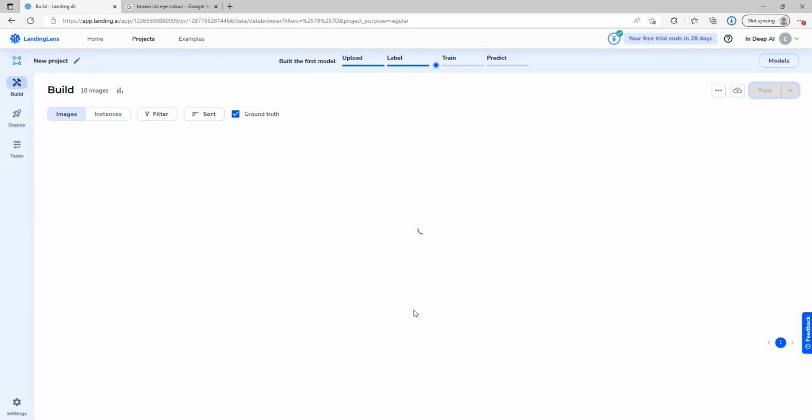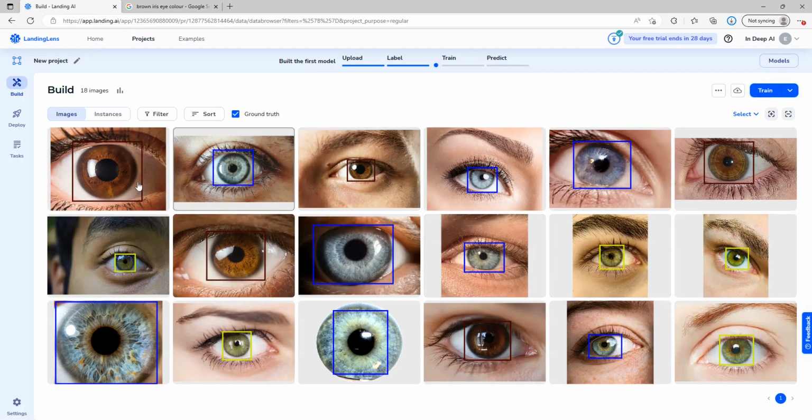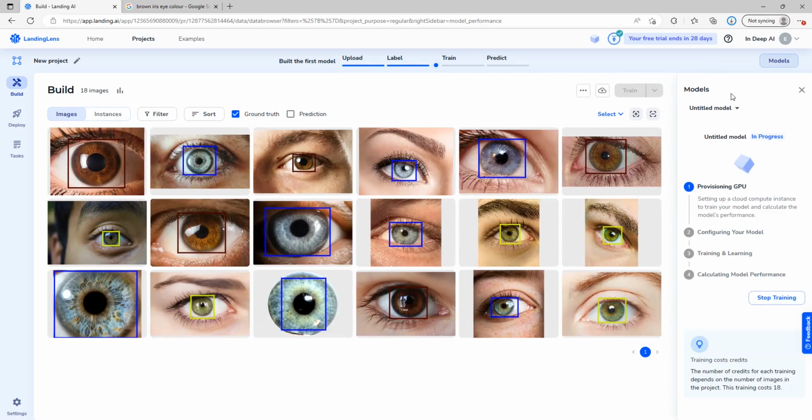So now we've gone through our data set and we've applied these categories of how we're labeling each one of these iris selections. So the next step is to go ahead, and you'll see at the top here we have train the model. So now the model is going to begin its training process.